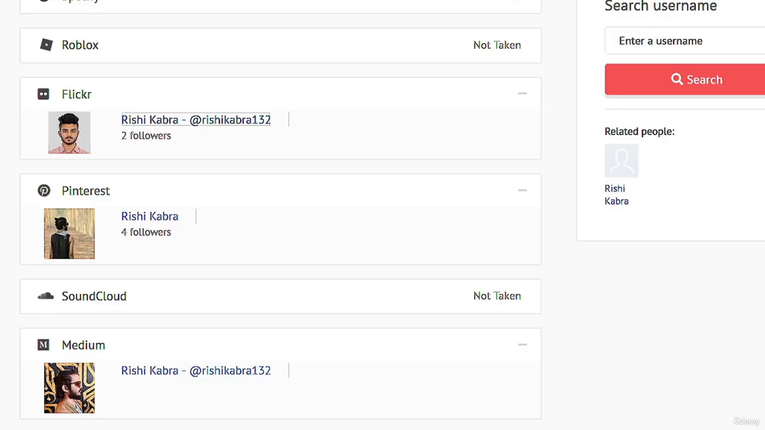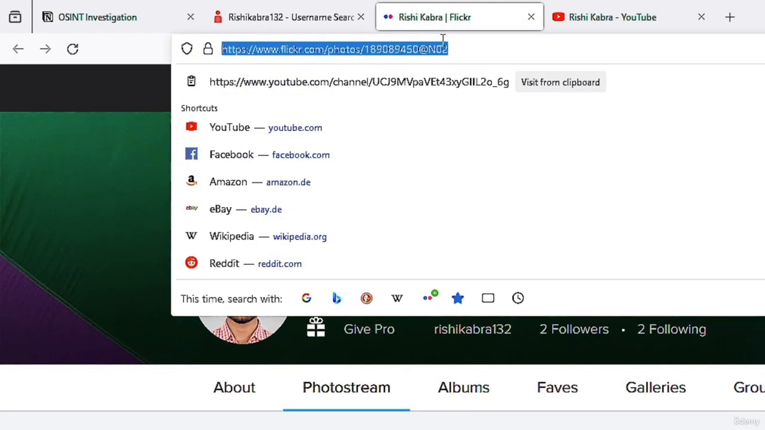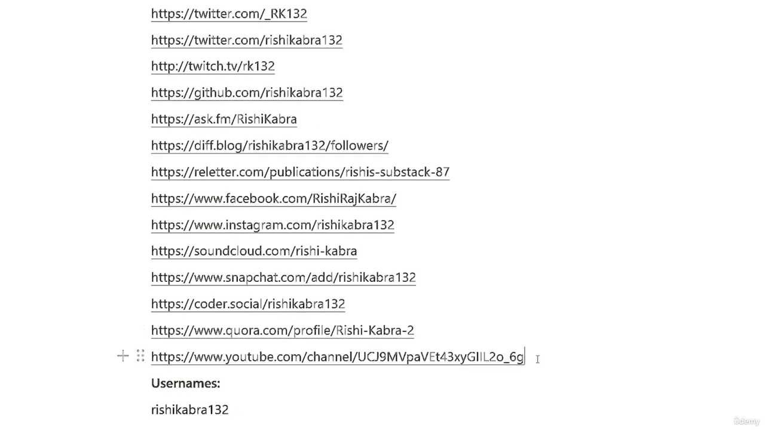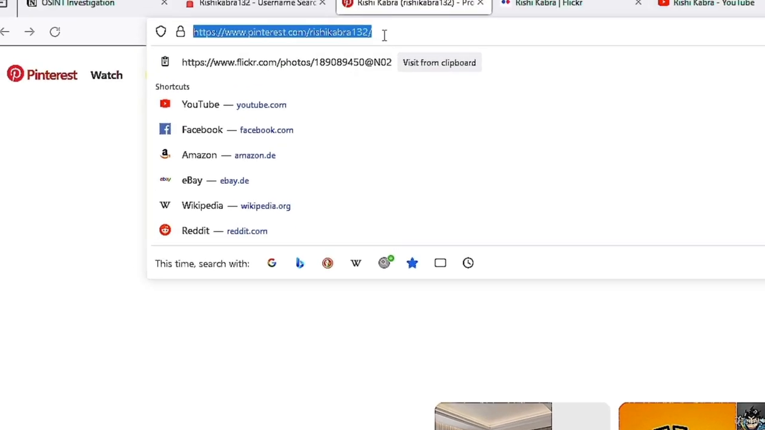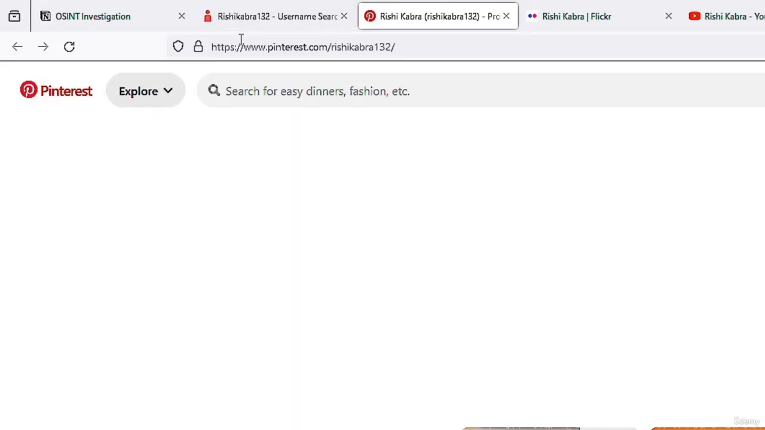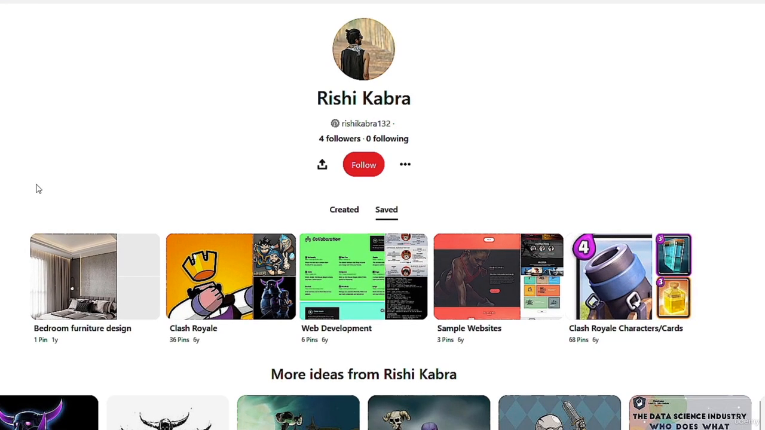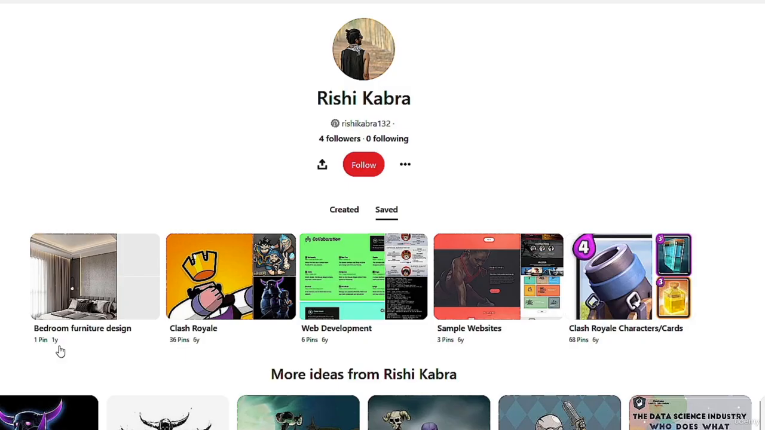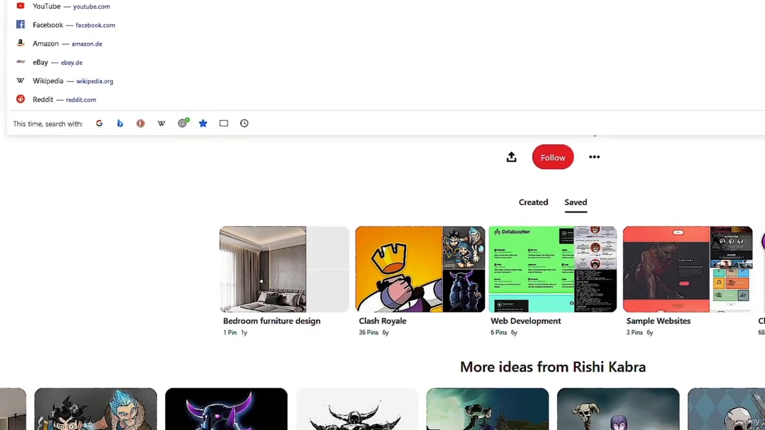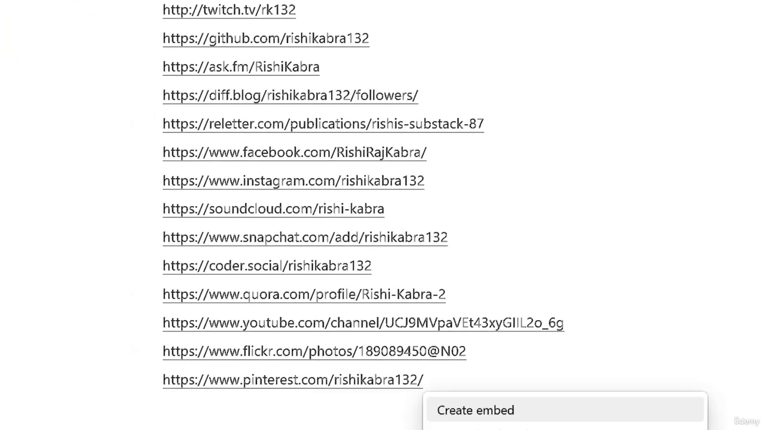I always like to copy the URL of each page and then save it to my notes. Now I would like to copy the URL of his Pinterest account, and we can also see what he likes and when he used his account to save some pictures. We can see that the last time he pinned a picture on Pinterest was 1 year ago. So I'm going to copy the URL and put it in my notes.